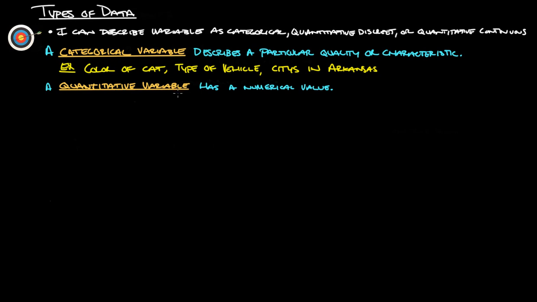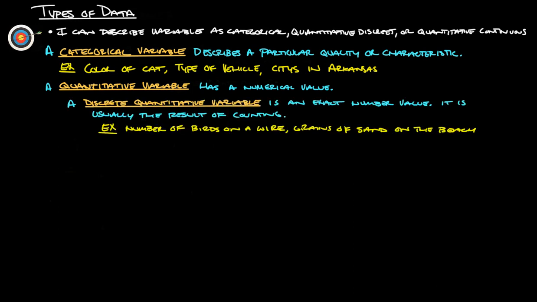A quantitative variable has a numerical value. Within that, there's a discrete quantitative variable. That's an exact number value. It's usually the result of some kind of counting, like 1, 2, 3. There's 782 grains of sand in my shoe or something like that. So examples: number of birds on a wire, grains of sand on the beach, and so forth. It's something that's countable. A discrete quantitative variable is countable.